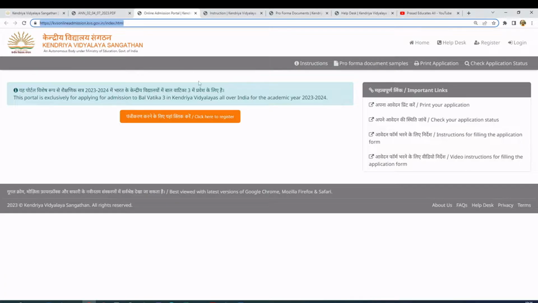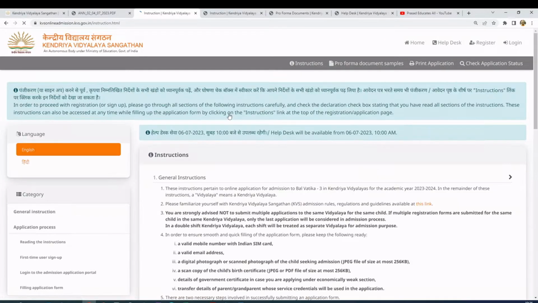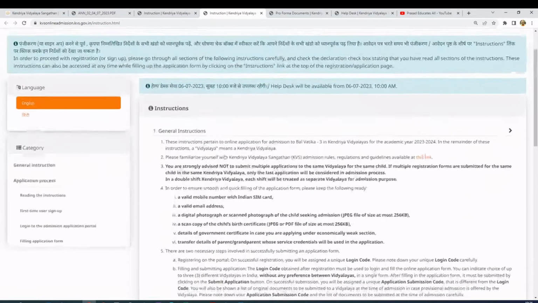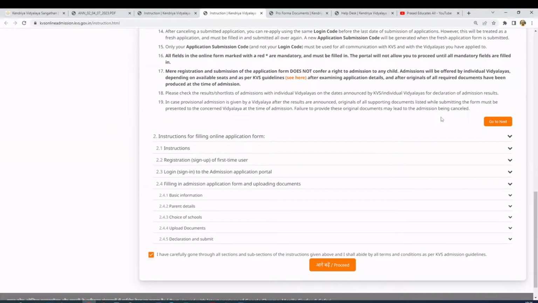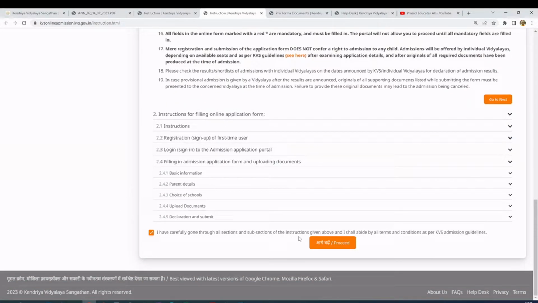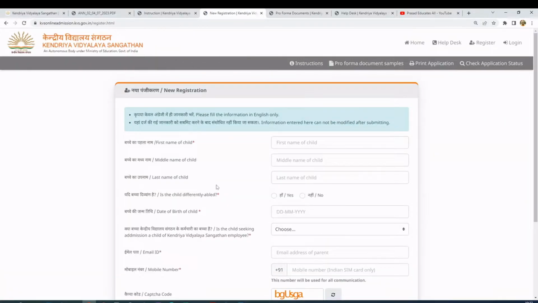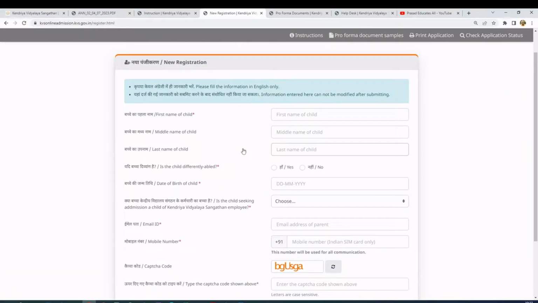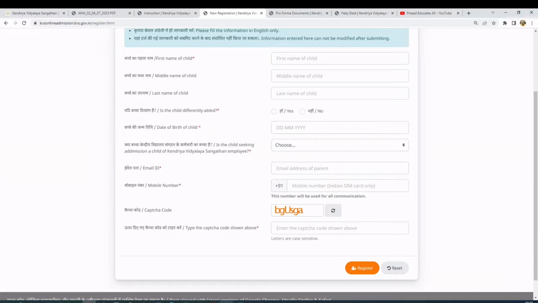Okay, so what happens when I click on register? It takes me to the instructions details. It asks me to go through the entire instructions on what you need to fill. Since I know everything, I'm directly going to the new registration part here. Here I'll fill in the details of one of my subscribers who asked me to fill this. So let me fill in these details here.